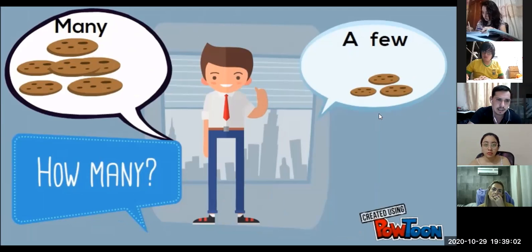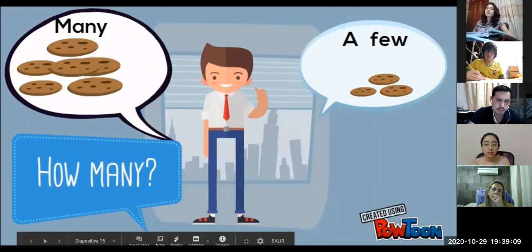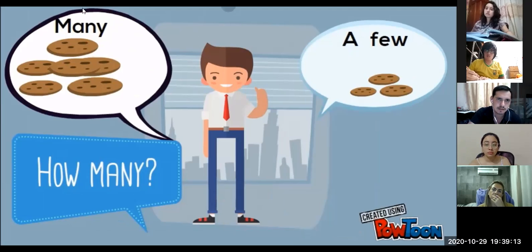I eat 3 apples in the weekend. So this is many. 3 is many or is a few? A few. So what can you say? I eat a few apples. A few apples. Very good.